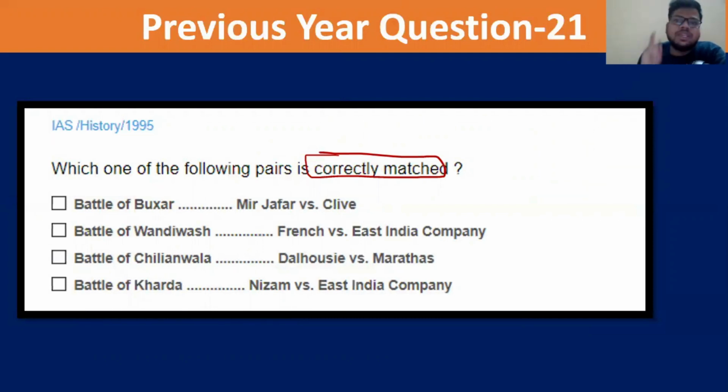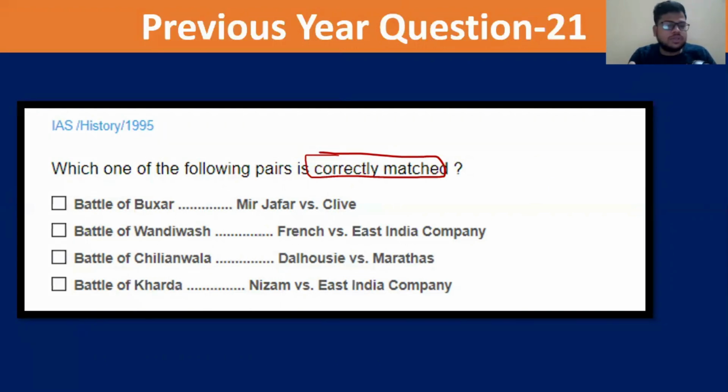But it is our duty as an aspirant to keep in mind that these battles have already been asked in UPSC. So we need to know about all the battles. In fact, I have discussed all the battles with you. The fourth battle I have discussed very briefly, but I mentioned that it happened during the times of John Shore, if you recall. Battle of Chillianwala happened during the Second Anglo-Sikh War.